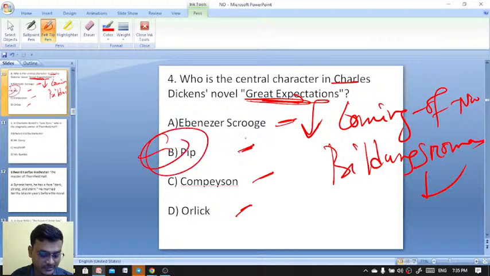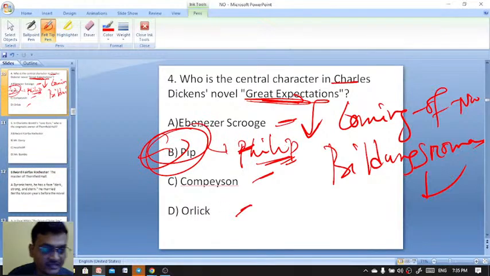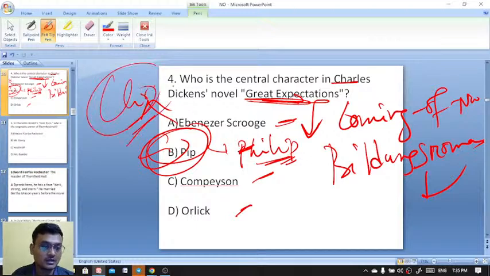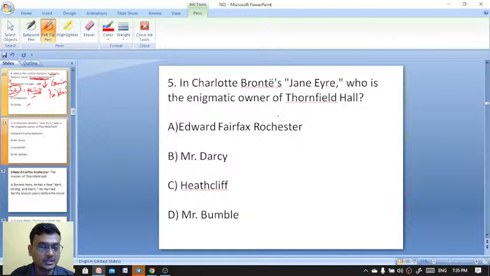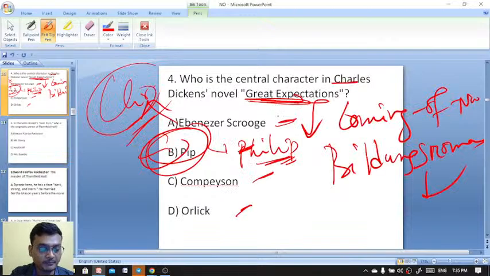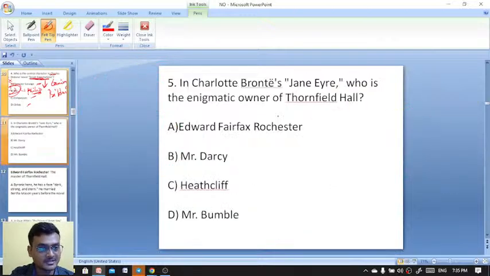He's also known as Philip Pirrip. Philip Pirrip, his short name is Pip. Even Scrooge appears in Christmas Carol. And Orlick and Compeyson are also characters from Great Expectations as well.